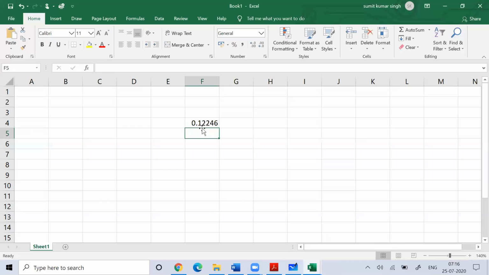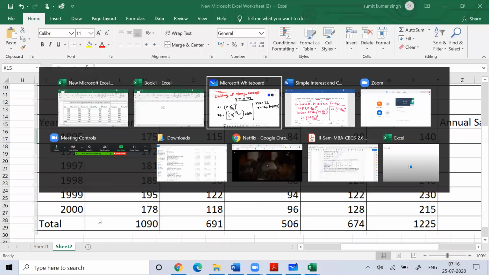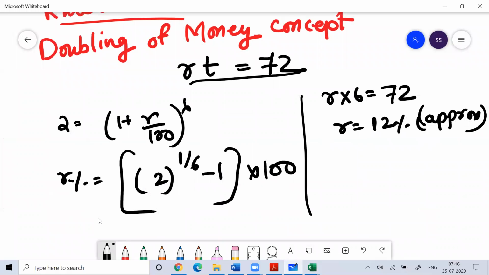If I multiply this with 100, I hope you can understand this. So your rate of interest is coming around 12.2462, so that is the approximate value I told you. So doubling of money, you can remember this.